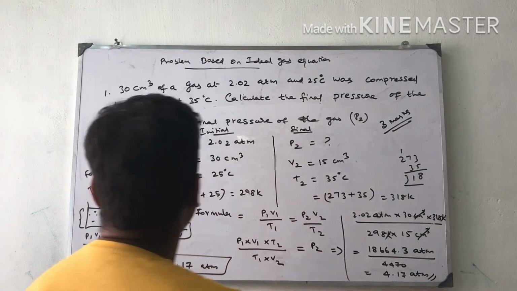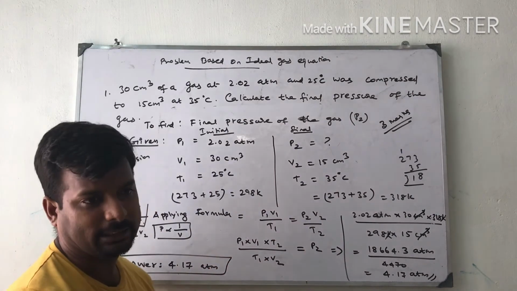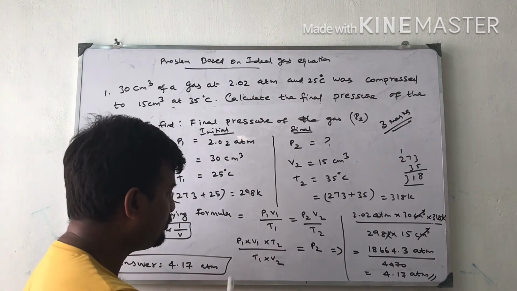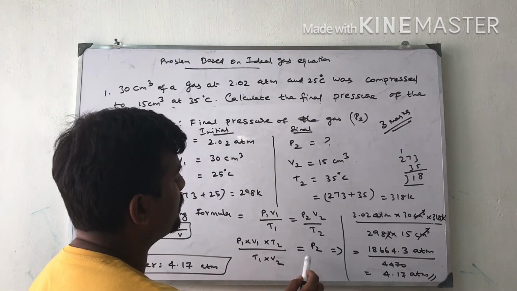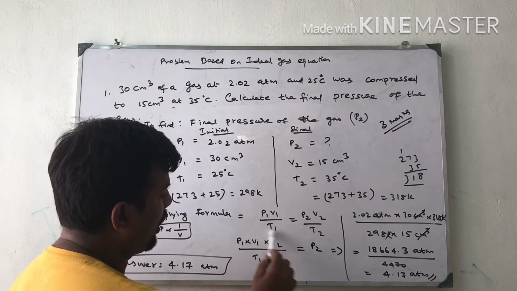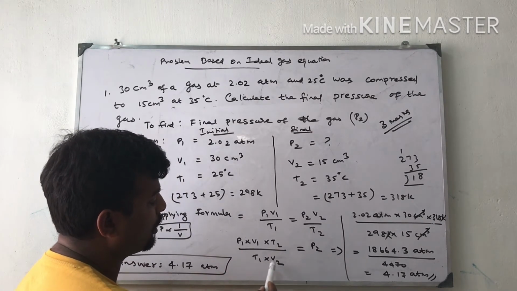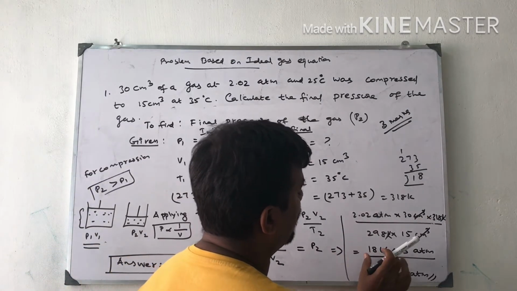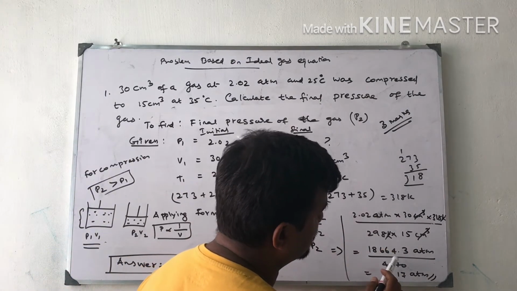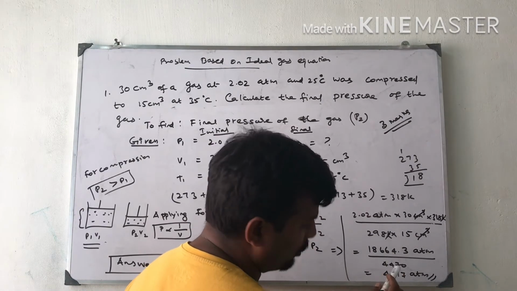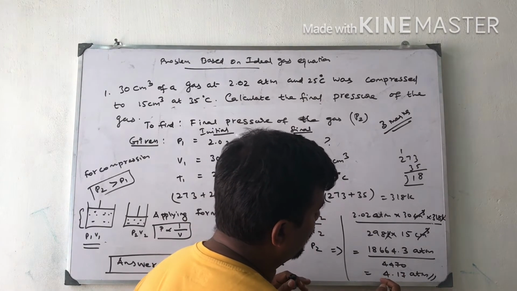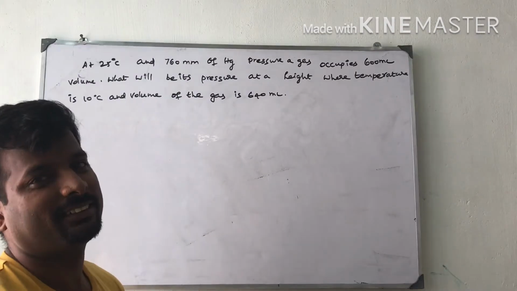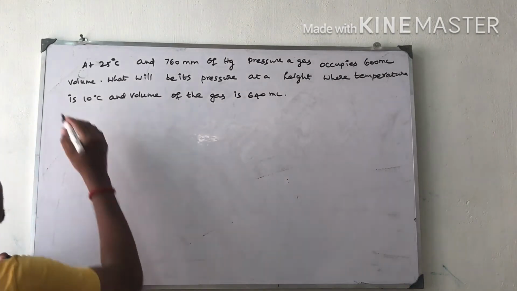V2 given, T2 given. Applying the combined gas law formula, P1 V1 by T1 is equal to P2 V2 by T2. So we are rearranging the equation because we want only P2. So after rearranging, P2 is equal to P1 V1 T2 divided by T1 into V2. Substituting the given values and multiplying all these values, you get 18,664.3 divided by 4,470. After simplifying these two things I get 4.17 atmosphere. This is the answer.